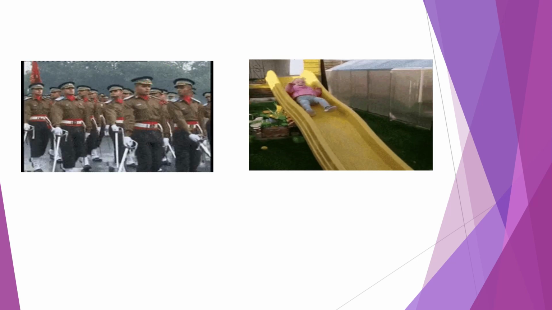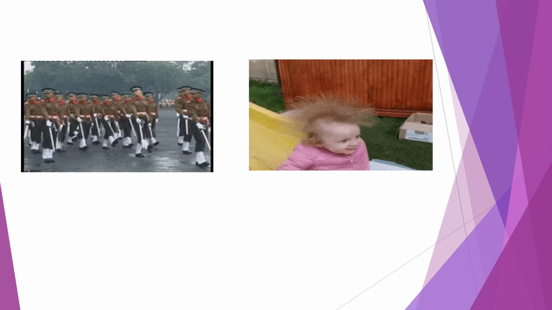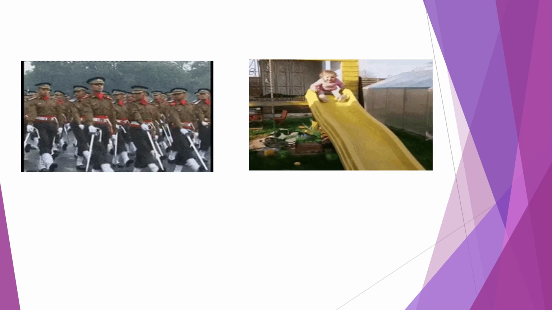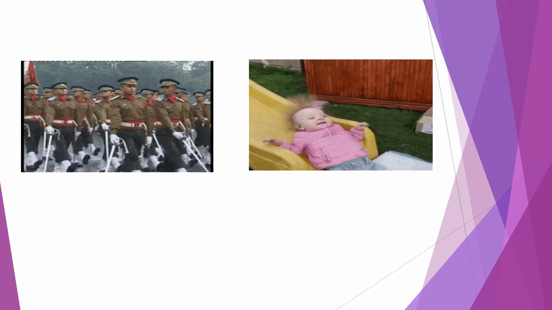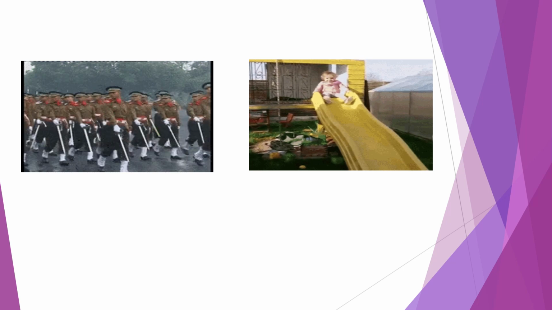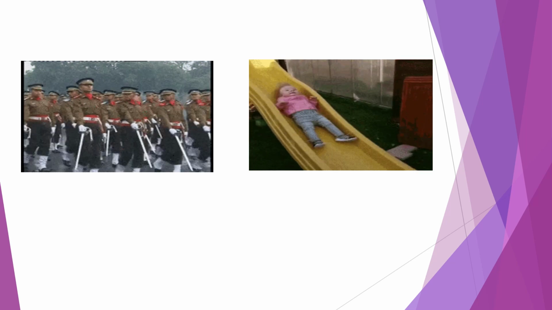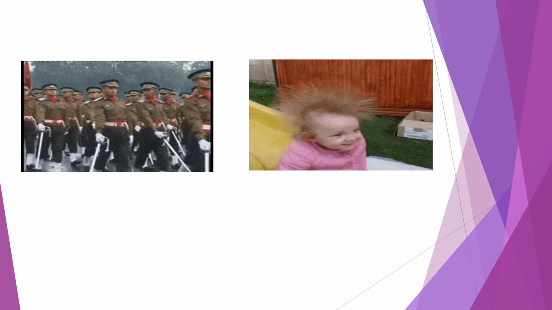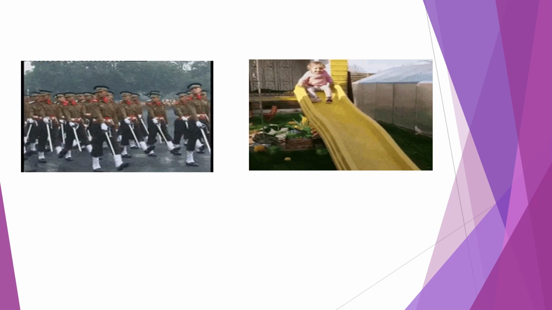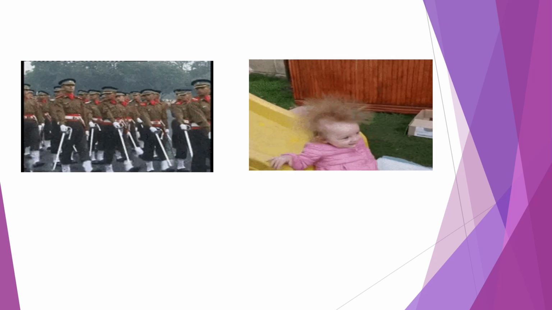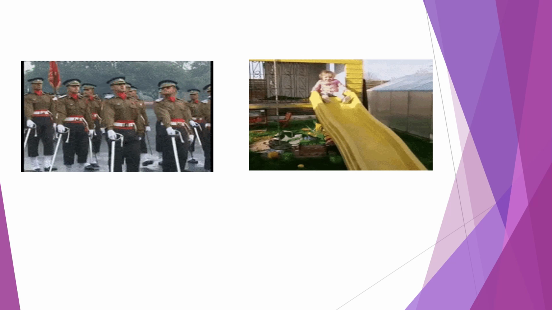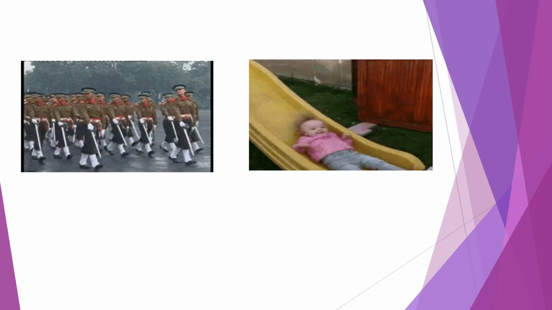However, the motion of the girl coming down the slide does not appear to be uniform. The girl comes down faster and faster. The speed of her motion goes on increasing continuously. So, the motion of the marching soldiers is uniform linear motion, because in this motion no change is seen.